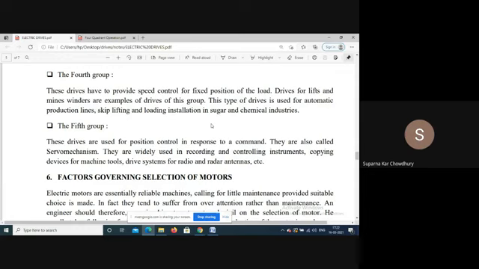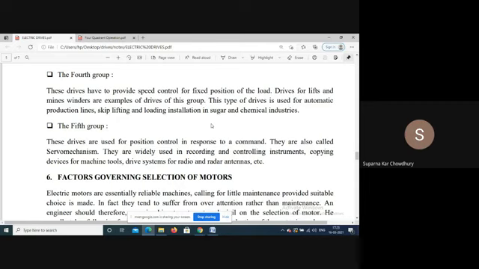So this type of drive is used for automatic drives for lifts and mines. Binders are an example of this drive. These are used for automatic production lines, skip lifting and loading installation in sugar and chemical industries.